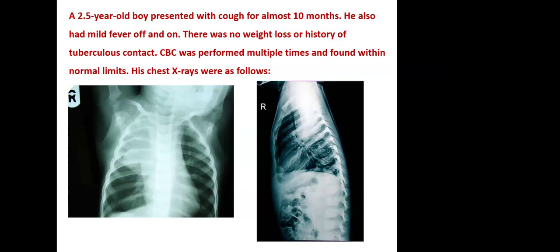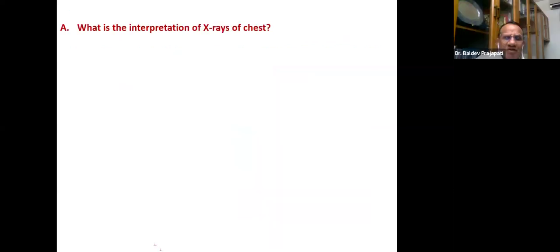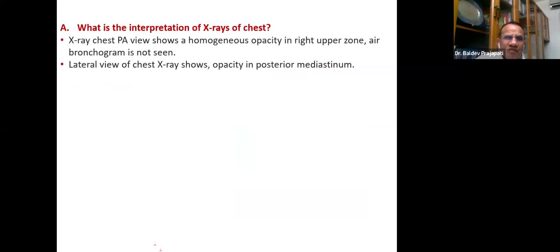Anyway, let us take the questions. Already we have gone for the interpretation. X-ray chest PA view shows homogeneous opacity in right upper zone. Air bronchogram is not seen, therefore no pneumonia. Lateral view of the X-ray chest shows opacity in posterior mediastinum.